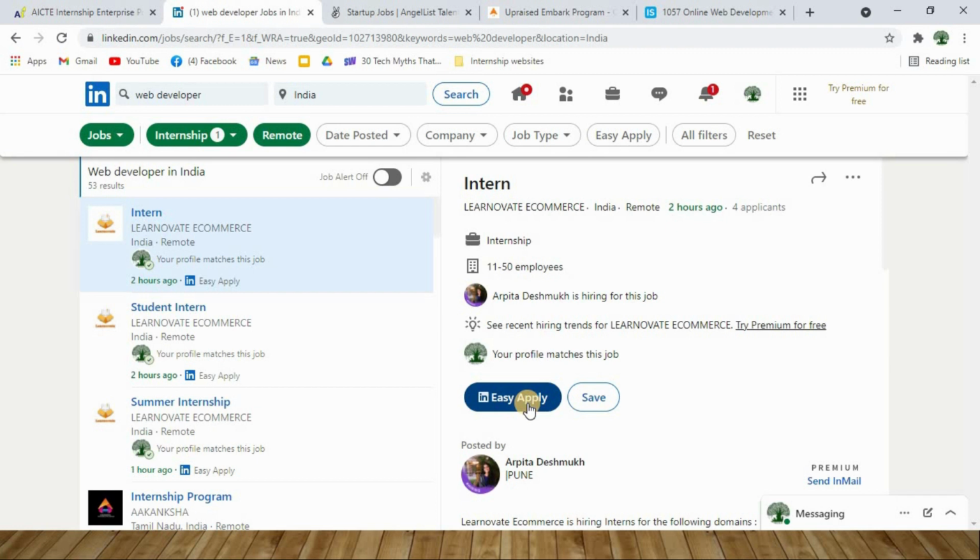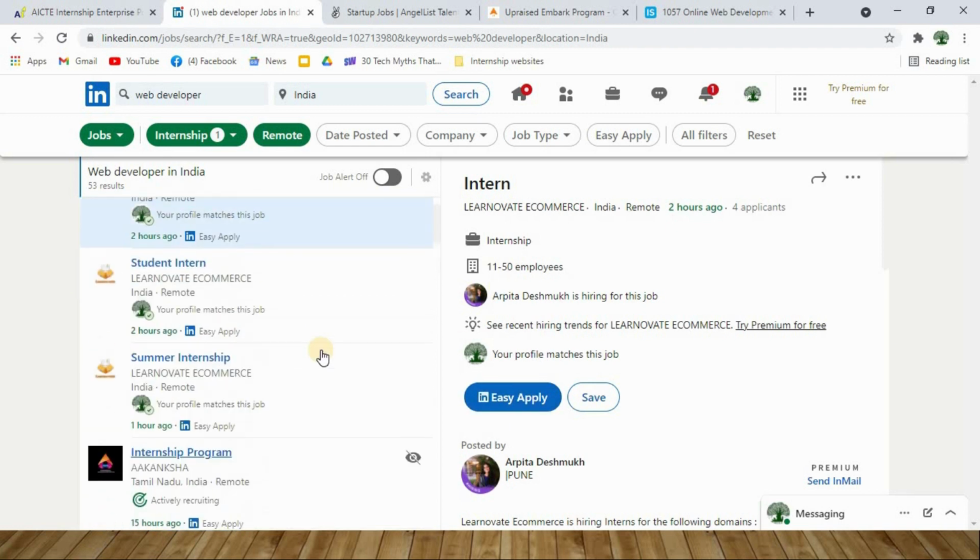And what are all the other perks and benefits that you are going to get, and what will be the final outcomes or takeaways, either in terms of certificates or letter of recommendation, or whatever you are going to get in writing from the company. All these things you can negotiate with the company people once after getting a communication email from the company. So this is another portal where you can search for internships.